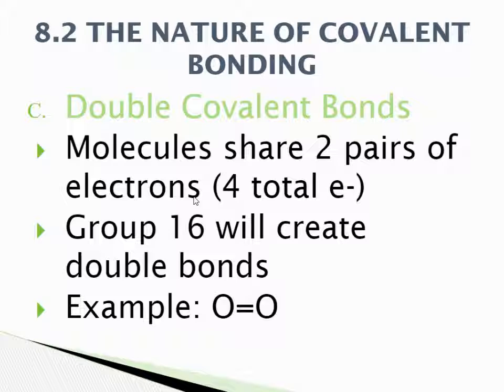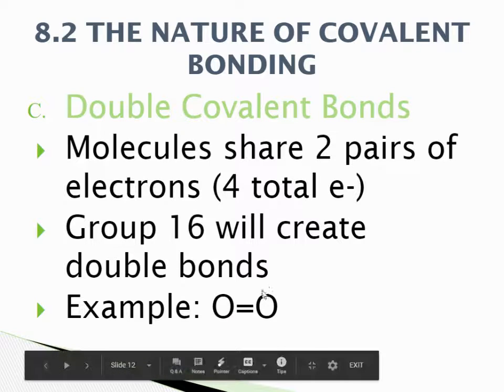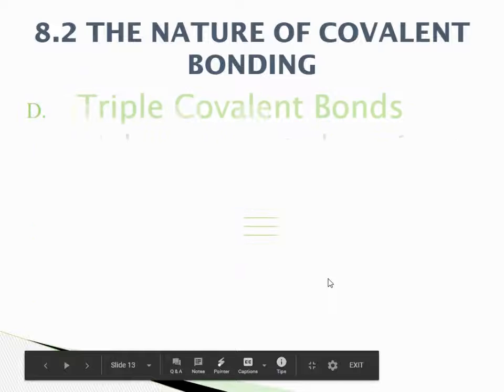Now, double bonds are going to be shared between two pairs, so 4 total. Group 16 is where we see these because you have 6, so they need to share double. So oxygen O2 is going to share 4 total electrons between the 2 different oxygens. That means you would see 1, 2, 3, 4, 1, 2, 3, 4. So 4 plus 4 is 8, and 4 plus 4 is 8.